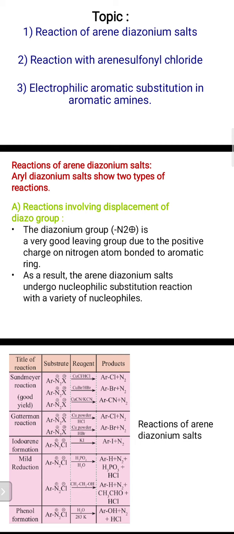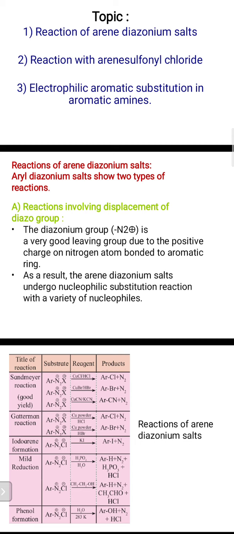And due to the positive charge over the nitrogen atom, it can be bonded to the aromatic ring. Finally, the arene diazonium salts undergo nucleophilic substitution reactions with a variety of nucleophiles.